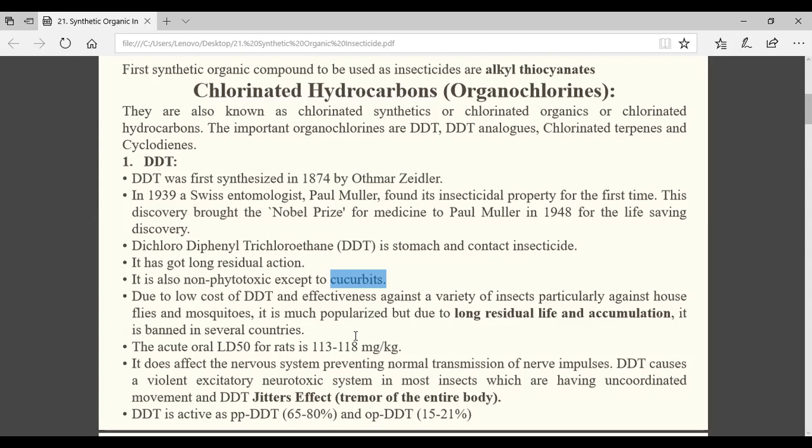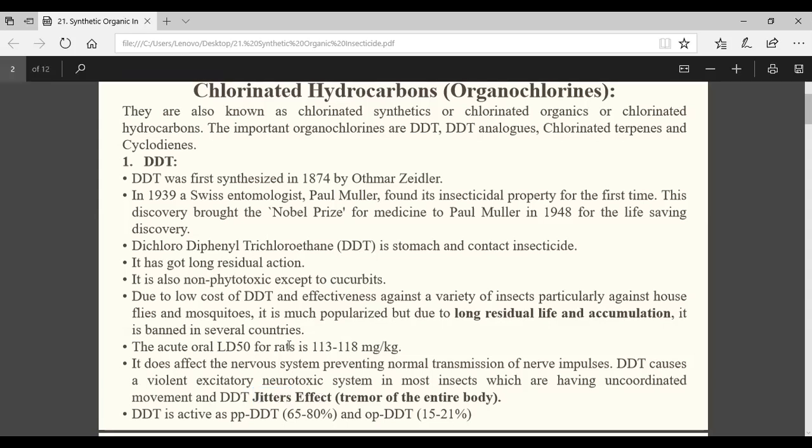You just remember, if you apply DDT, insects will undergo hyperexcitation. Uncoordinated body movement will be there. And tremoring of the whole body will be there, which is known as DDT jitters, or the jitters effect. That means shaking or trembling of the body. This is the symptom of DDT. It may come in the exam. The jitters effect is produced by which group of insecticide? That will be DDT. Getting my point? Yes, sir. Yes or no?